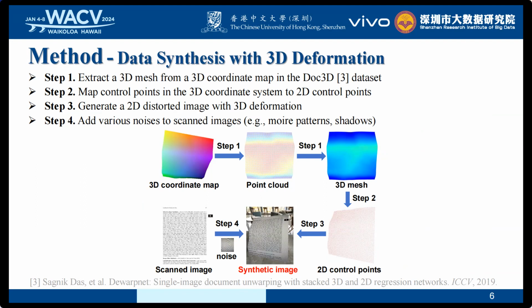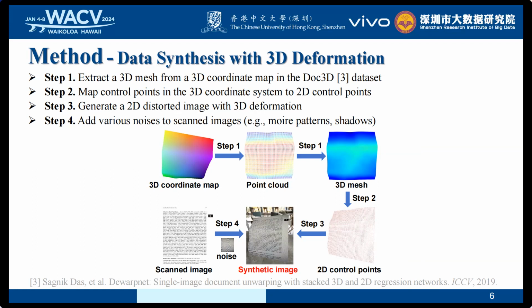There are four steps. First, we extract a 3D mesh from a 3D image in the Doc3D dataset by generating a point cloud from 3D coordinates and transforming it into a 3D mesh. Second, we randomly set camera distance and shooting angles in the 3D coordinate system to map control points in the 3D mesh to 2D control points.